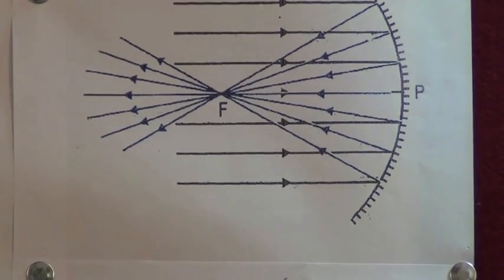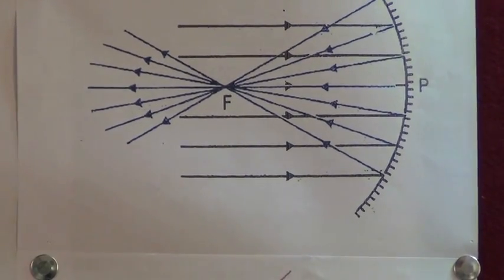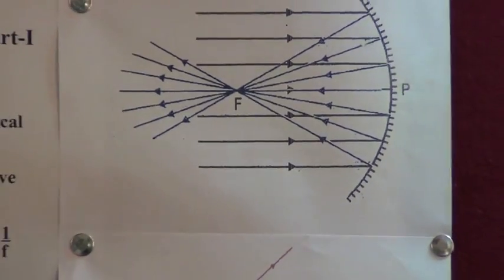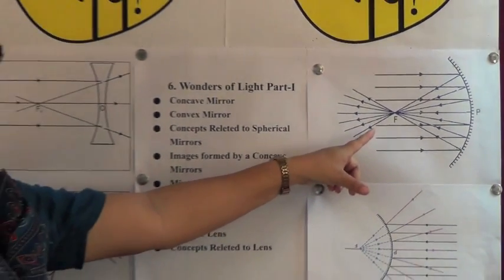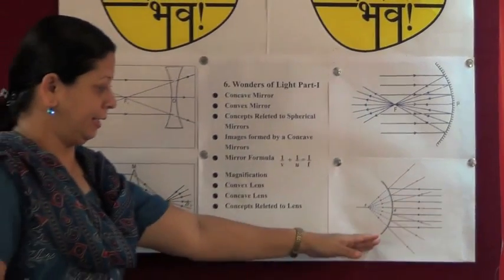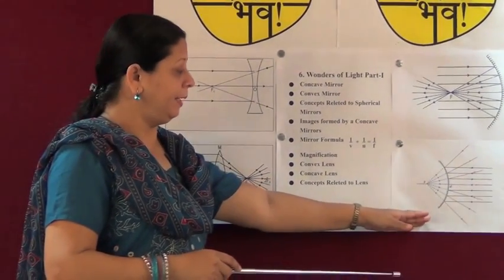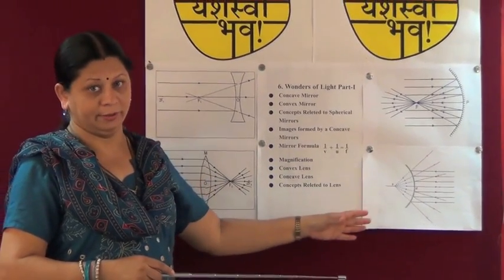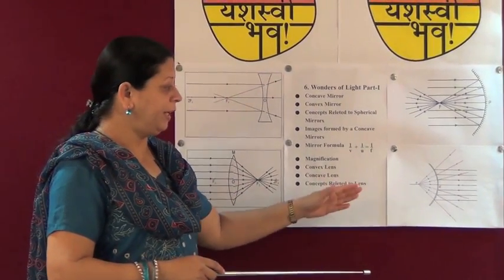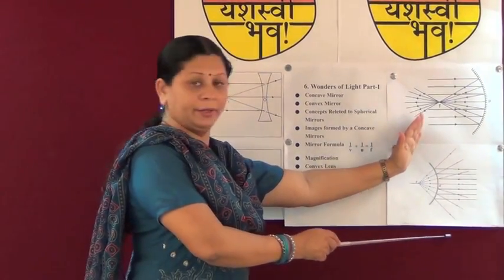Now here, we see the principal focus of a concave mirror because rays actually meet at one point after reflection. But in the convex mirror, rays do not meet each other, and after reflection, rays are spread over.